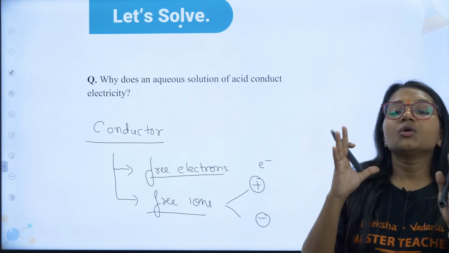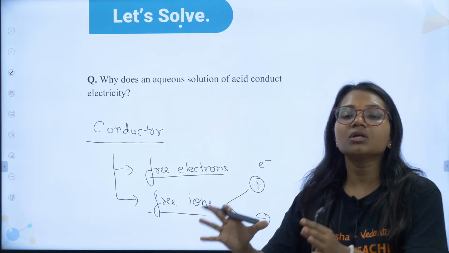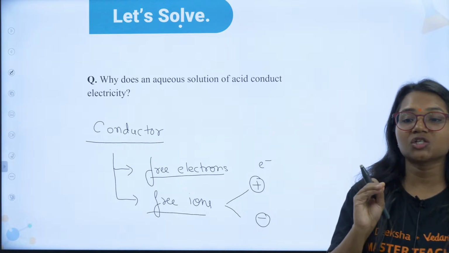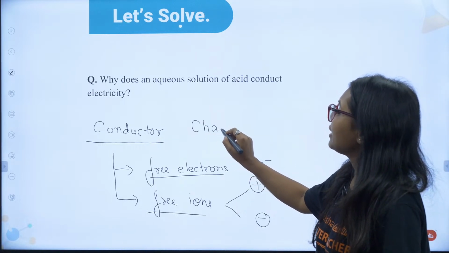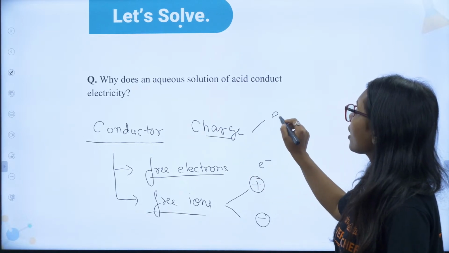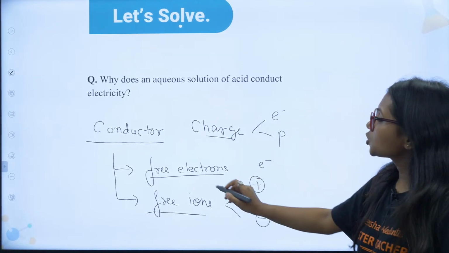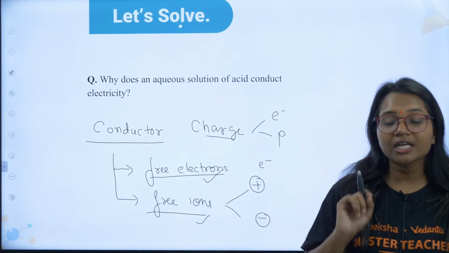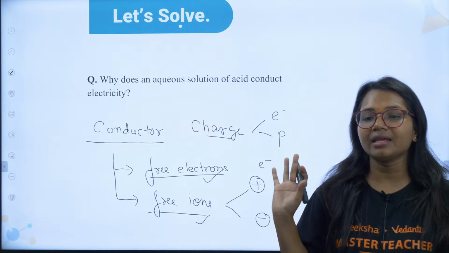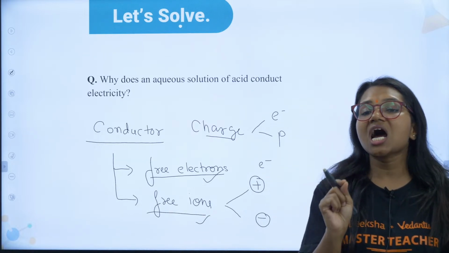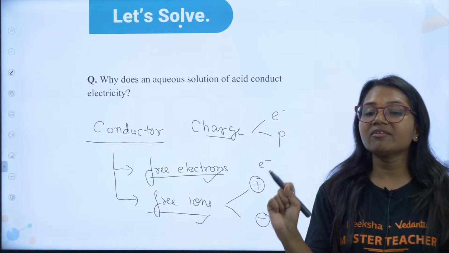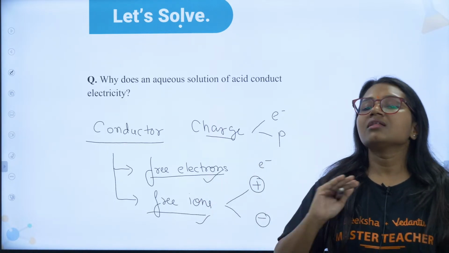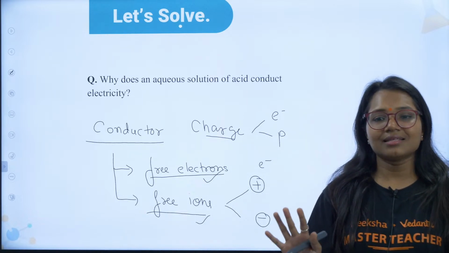So if you want some compound to conduct electricity, that compound should have charge. Charge means either negative or positive. Okay, so free electrons and free ions. Is this clear? Tell me if you have understood which compound will be conducting in nature. Free charge. Charge can be negative, can be positive, in any form, if they are present and they are free, that compound will conduct electricity.